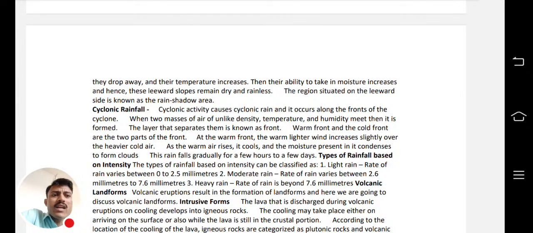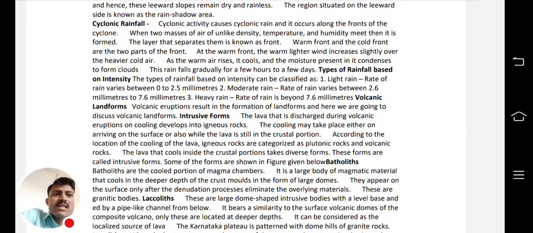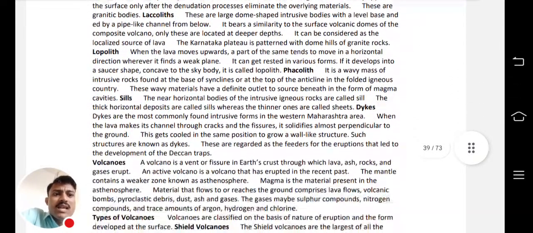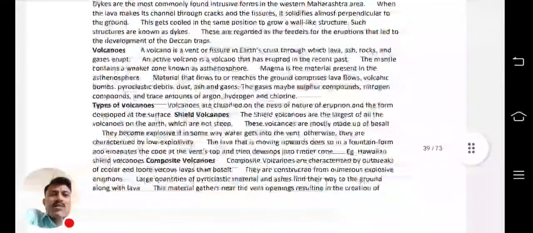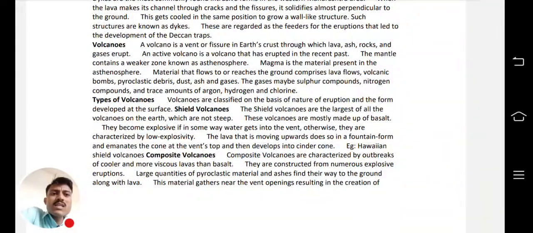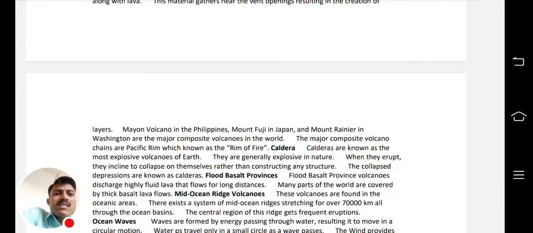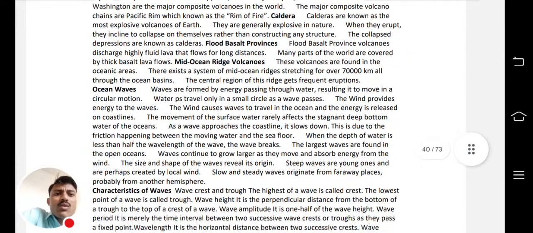Like cyclonic rainfall, then types of rainfall according to the intensity. Now the volcanic landforms, intrusive forms, batholiths, laccoliths, lopoliths, phacoliths, sills and dikes. So what are the volcanic landforms? Like volcanoes. Now types of volcanoes, like shield volcano, composite volcano, caldera, flood basalt provinces, mid-ocean ridge volcanoes. Now the ocean waves are also covered.